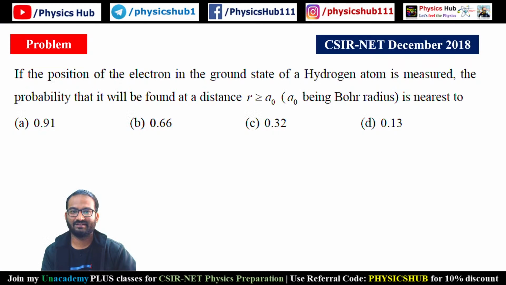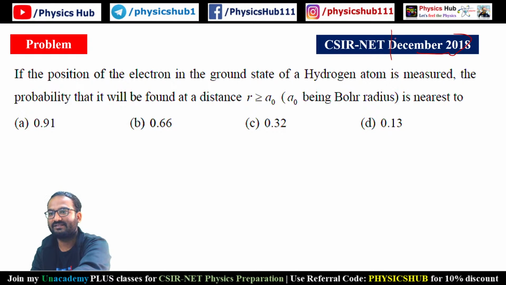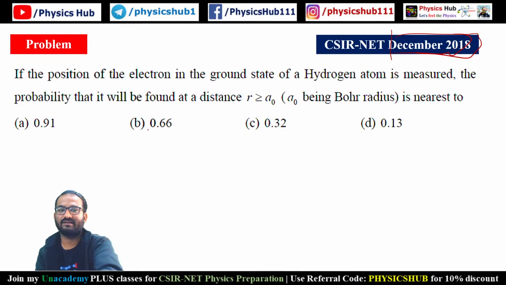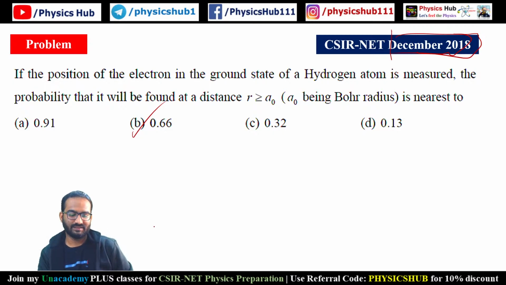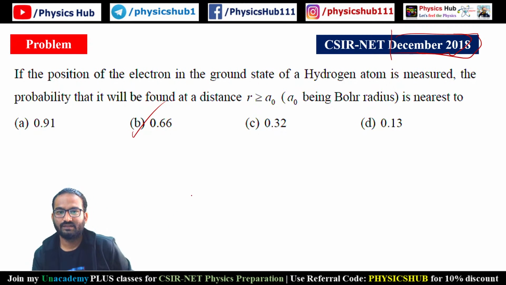Next question. This came in December 2018. So you can see the pattern. This came in June 2014. This came in December 2018. So if you remember this result 0.32, we can usually predict the other result like 0.66 or 0.68. So if you want to find the electron inside the Bohr radius, it will be 0.32.